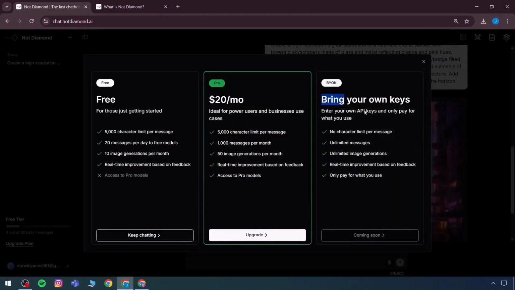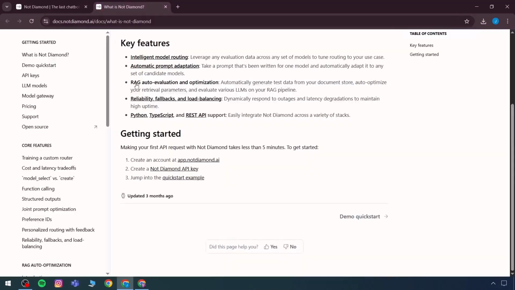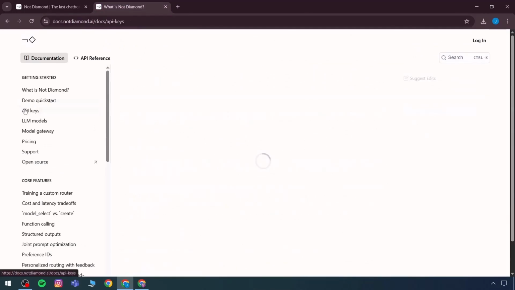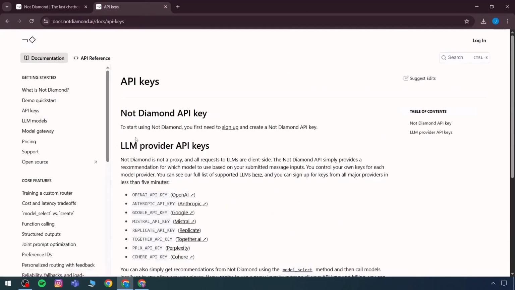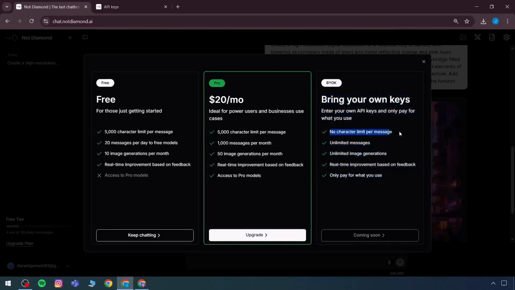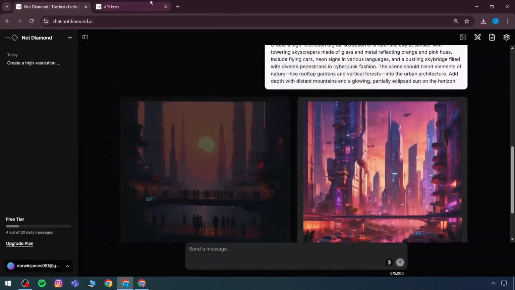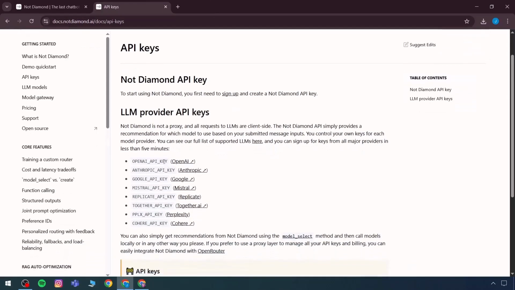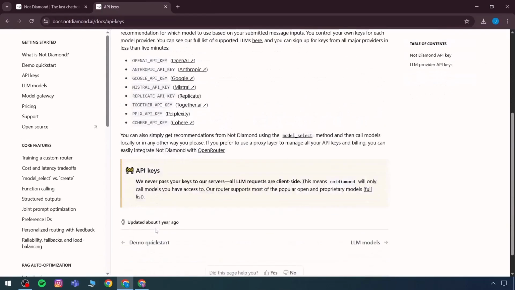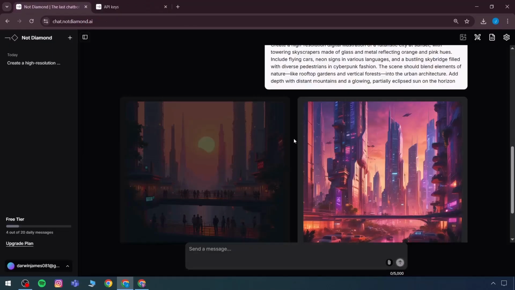And if we are using a key, like I am using the API keys directly on the website, then it will have no limit on characters per message, unlimited responses, and unlimited image generation, just if we have APIs. If we are connecting all the APIs here that I have bought myself, you don't have to pay anything to this tool.